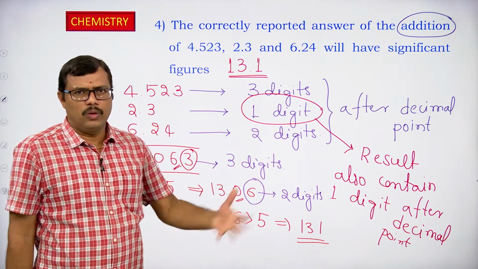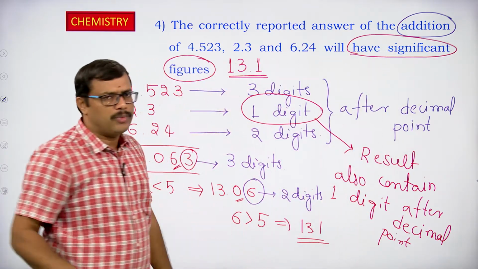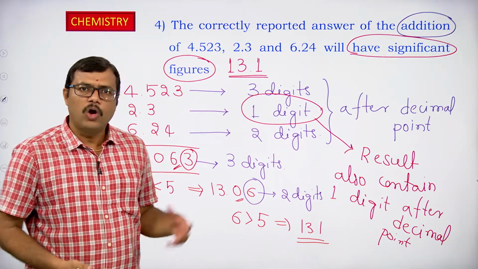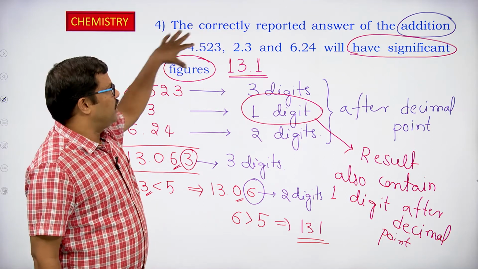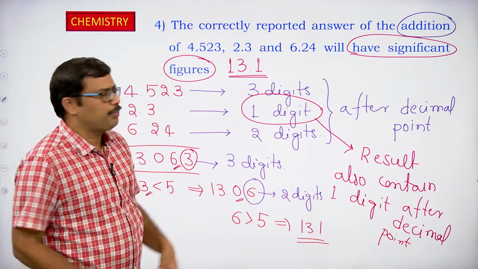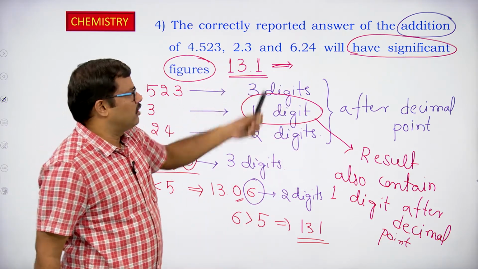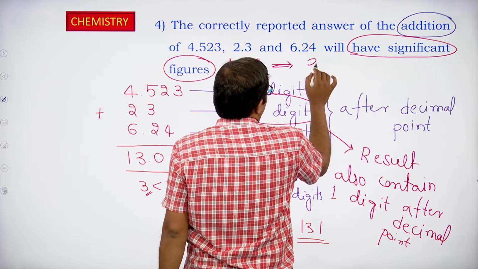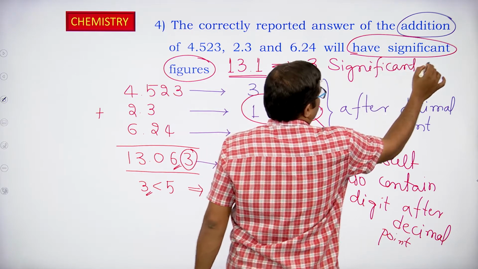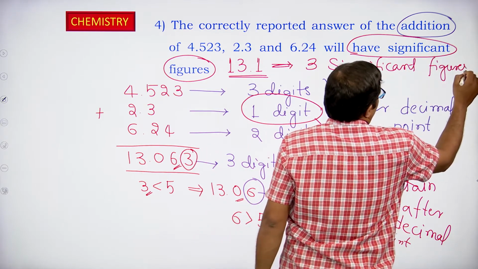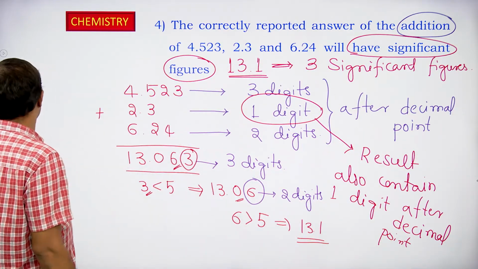Is the story over? No. What are they asking exactly? They are asking us to calculate how many significant figures are present in that number. The result of this addition is 13.1. So how many significant figures are present in this case? 1, 3 and 1. All non-zero digits are significant, so we have 3 significant figures present in the result.